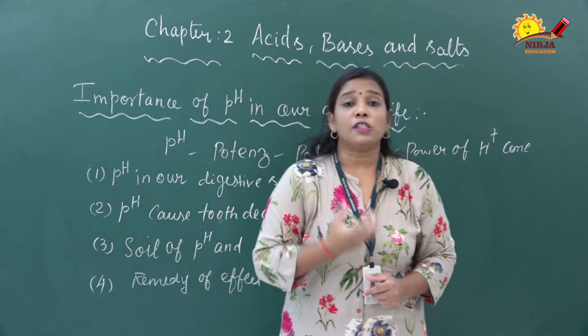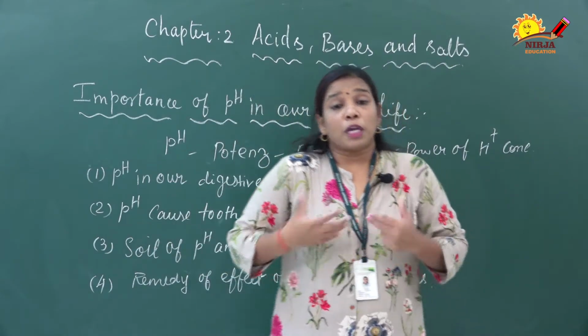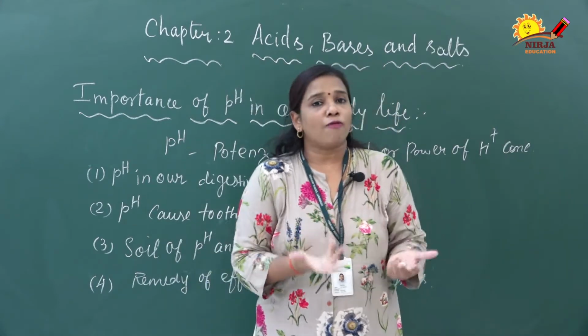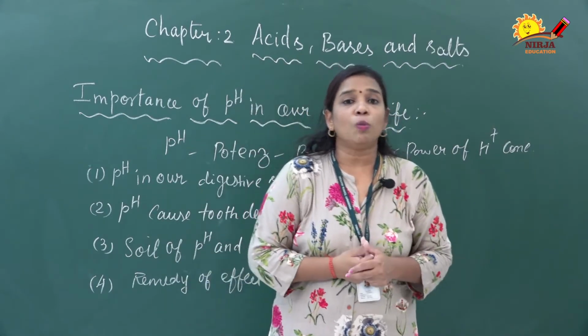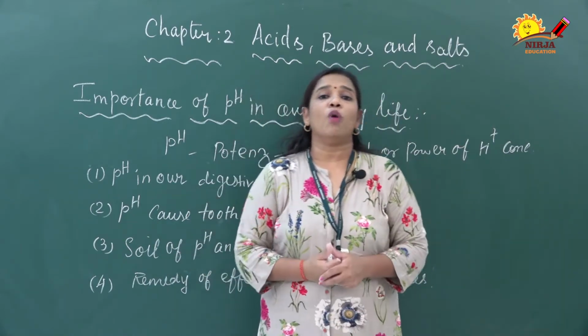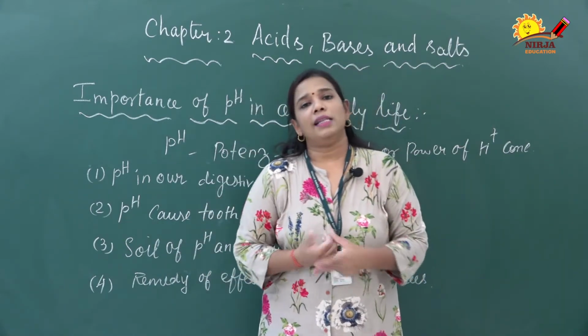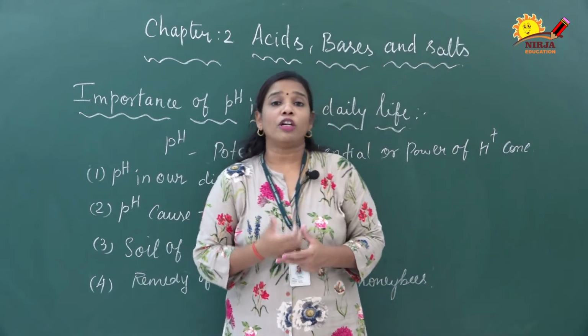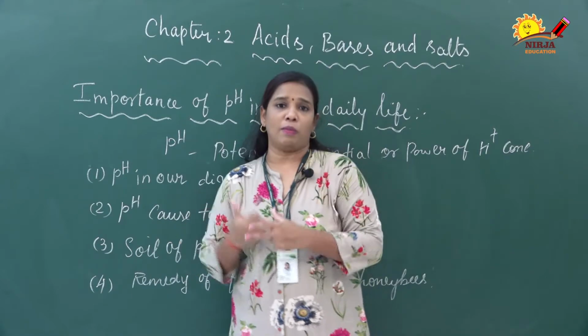Now if more HCl is secreted in our stomach, what will happen? It will corrode, of course, as it is an acid. It has a pH value of around 2.1 or 2.3, so it will corrode our stomach wall. It may lead to ulcers. We will get stomach pain if we are not eating proper food at the proper time.